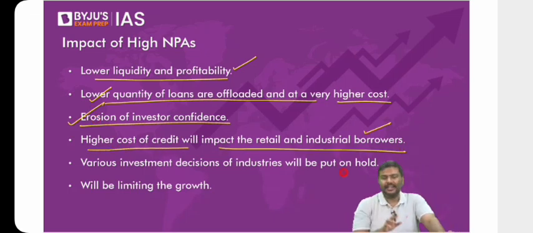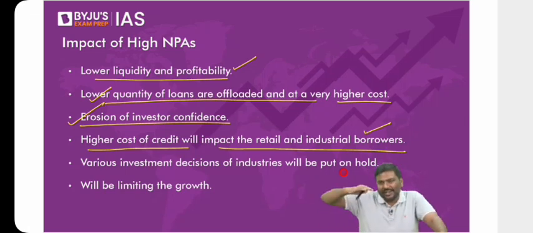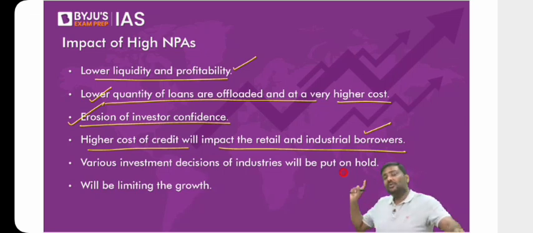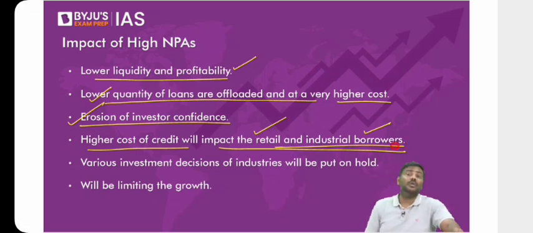Imagine a bank has incurred a loss because of NPA. Now what the banks try to do is keep the rate of interest to other borrowers slightly higher. Why? So that they will collect more interest, and whatever loss they have incurred earlier, they want to cover it. Now, if the banks keep the rate of interest slightly higher, don't you think it will affect the borrowings of retail as well as the corporate borrowers? Will it not affect the borrowings?